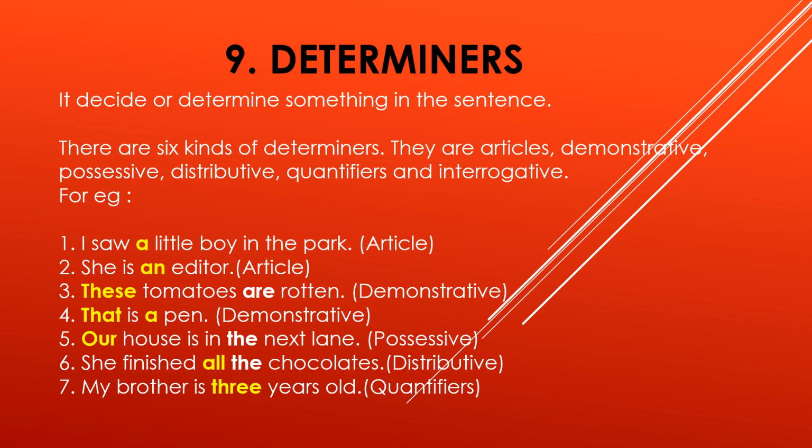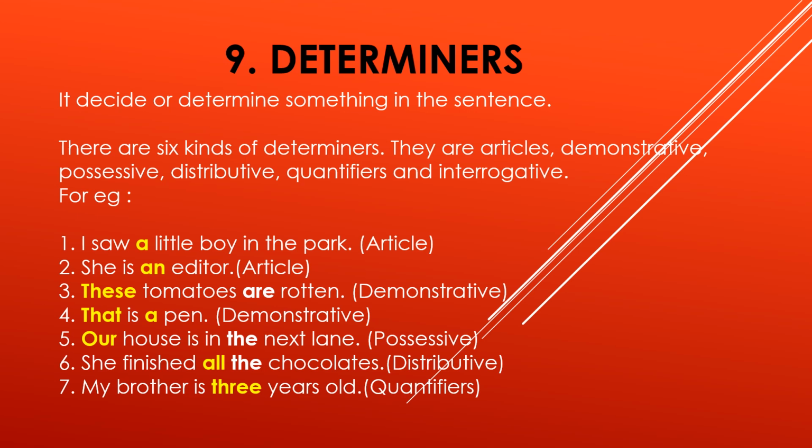Determiner means to decide or determine something in a sentence, to make it fixed and sure. Determiners make the sentence fixed, final. I will explain further.